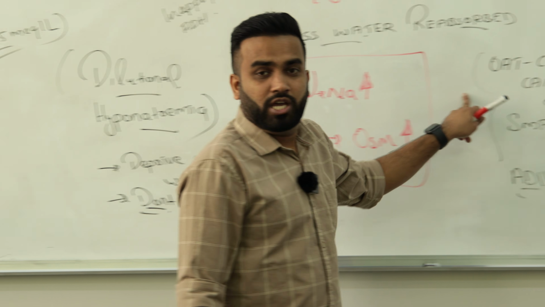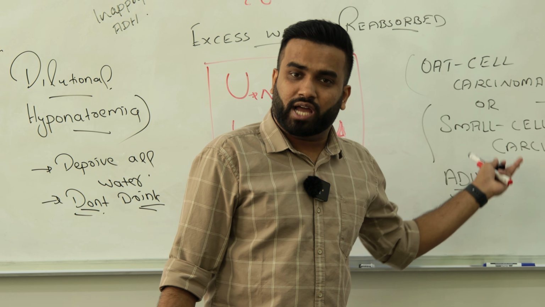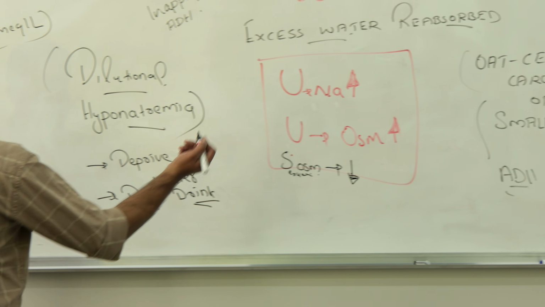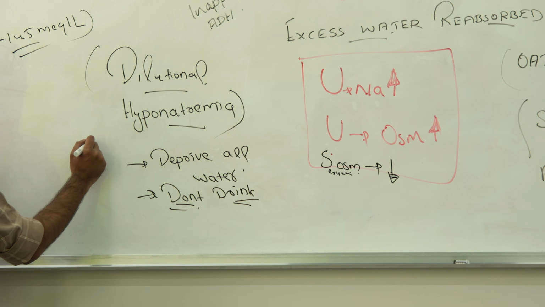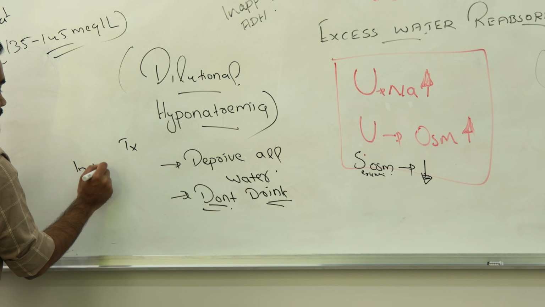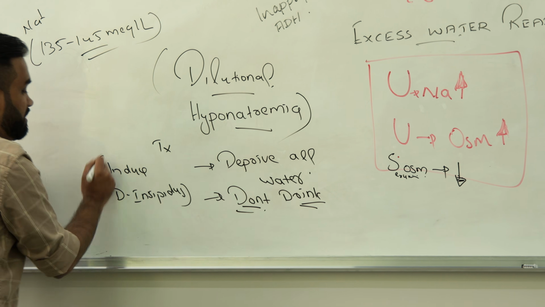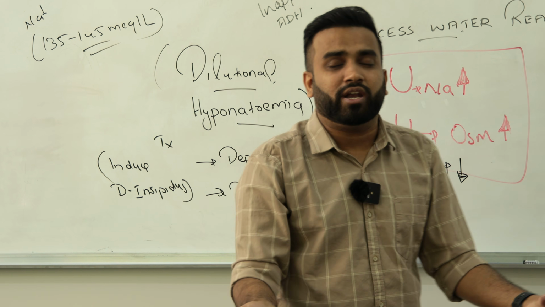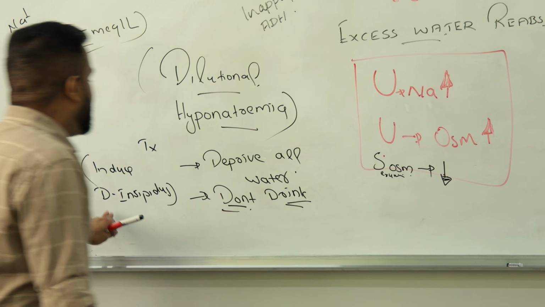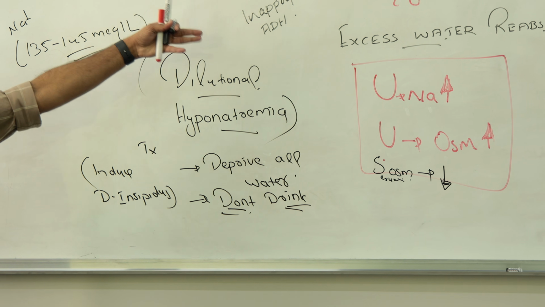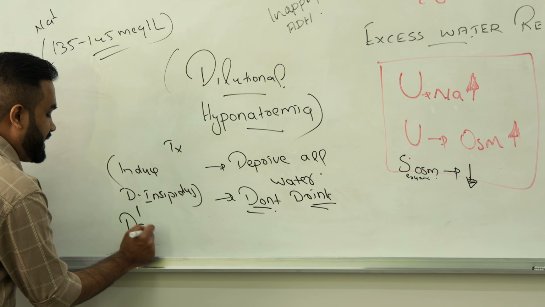If this is a cancer, you have to examine the lung. You have to do the scan in the lung and find out if it is a cancer, so treat that cancer. Then another thing we can do here as a symptomatic therapy is induce diabetes insipidus. It means I will make the patient diabetes insipidus again. It means vasopressin is less, or the body doesn't reabsorb what? Water. So there is a drug that will reverse this SIADH into diabetes insipidus. That drug is called demeclocycline.